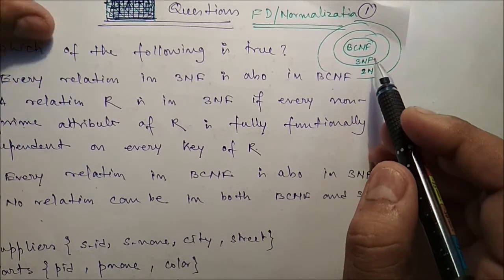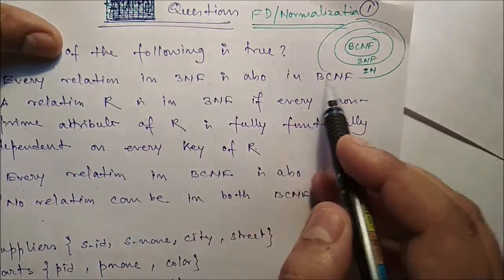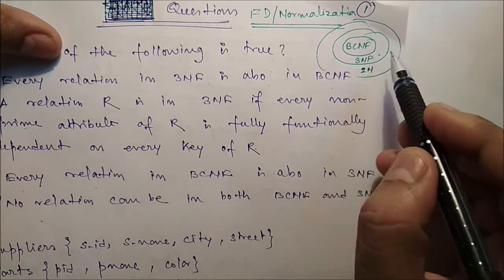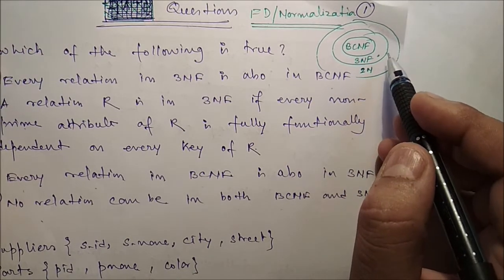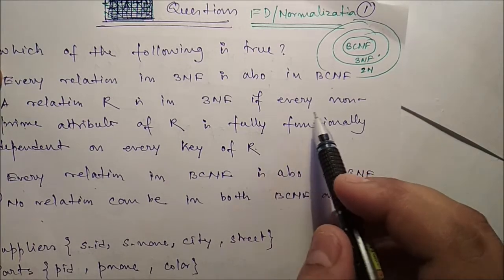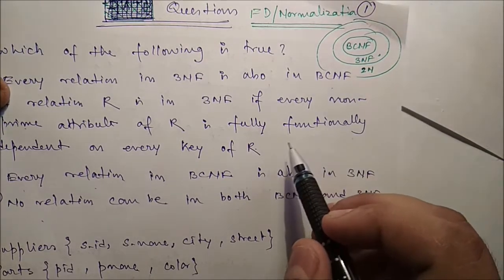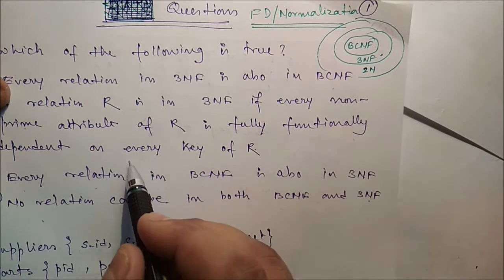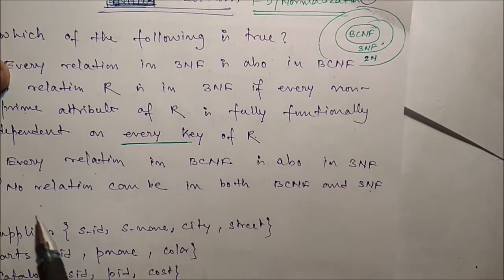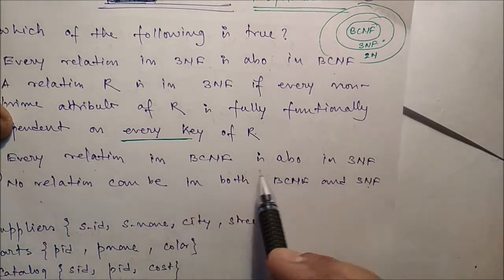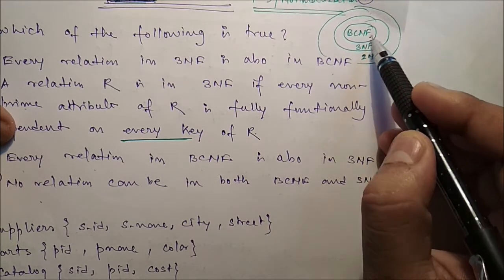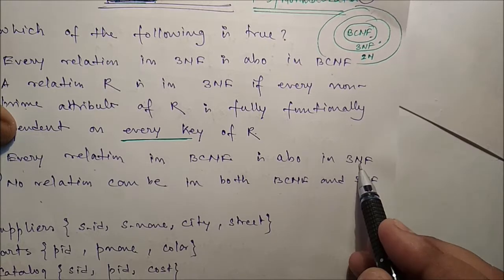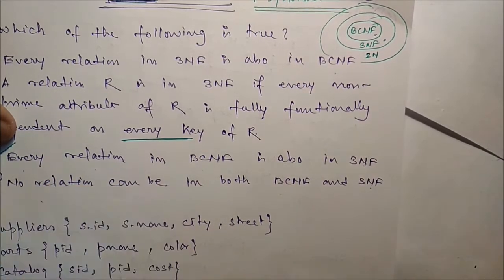Now, if every relation in 3NF is also in BCNF, suppose it is in 3NF but not in BCNF. So definitely A should not be there. A relation R is in 3NF if every non-prime attribute of R is fully functionally dependent on every key. Now this is also not true. See, every relation in BCNF is also in 3NF. So definitely if you are in BCNF, that means it is also in 3NF. That means this is true.